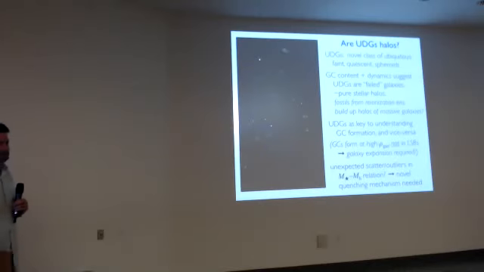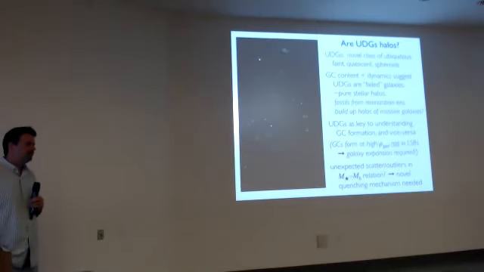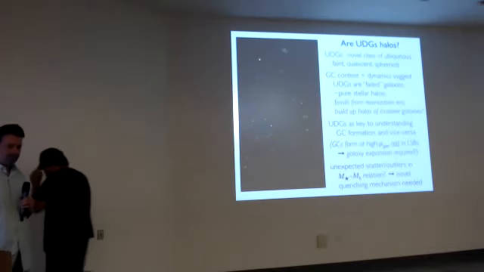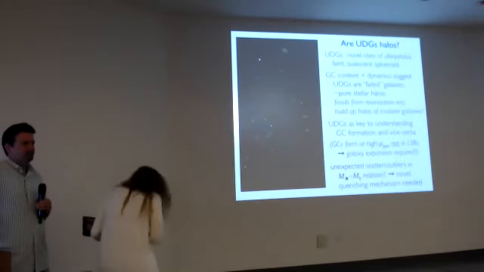Could it be that the mechanism that is quenching star formation in the UDGs has to do with the fact that they're in a cluster environment? So they're stuck. Probably if they were in the field, they would be gas rich, and younger. So what's the role of the fact that they are in clusters?